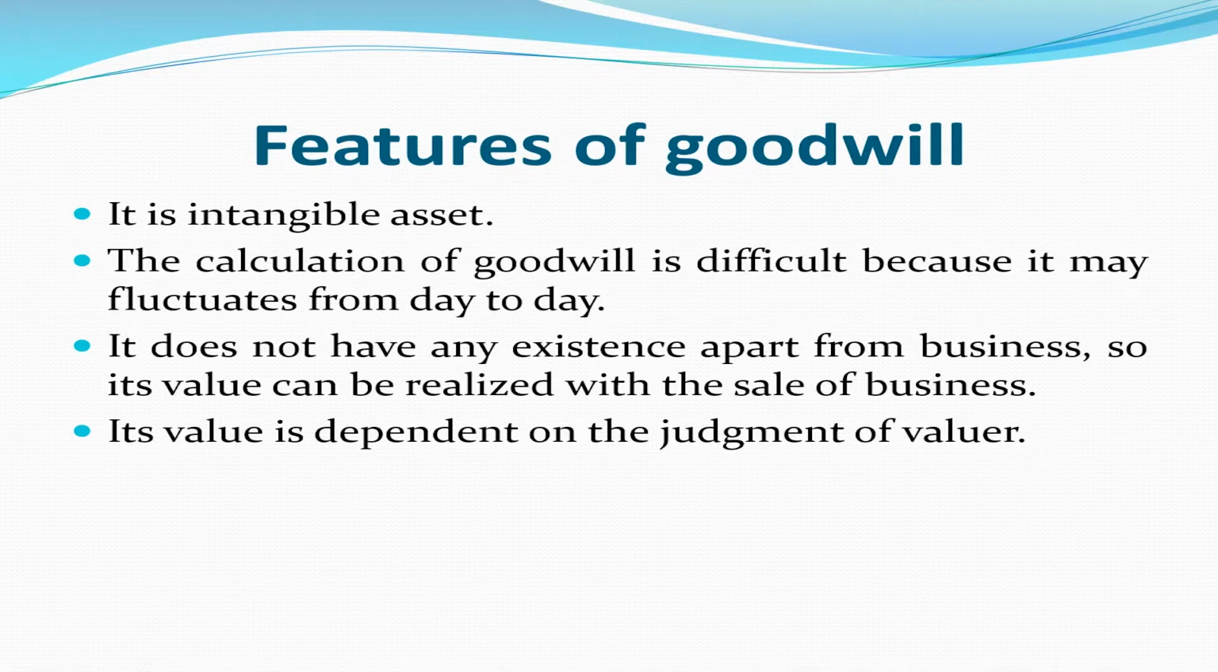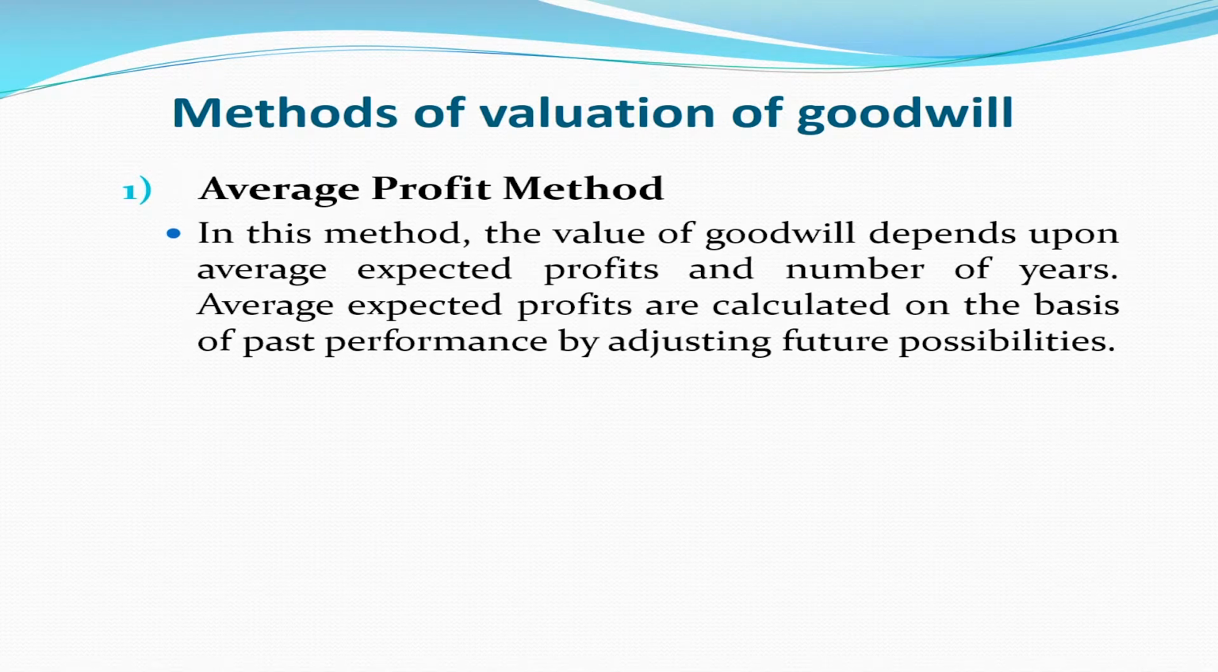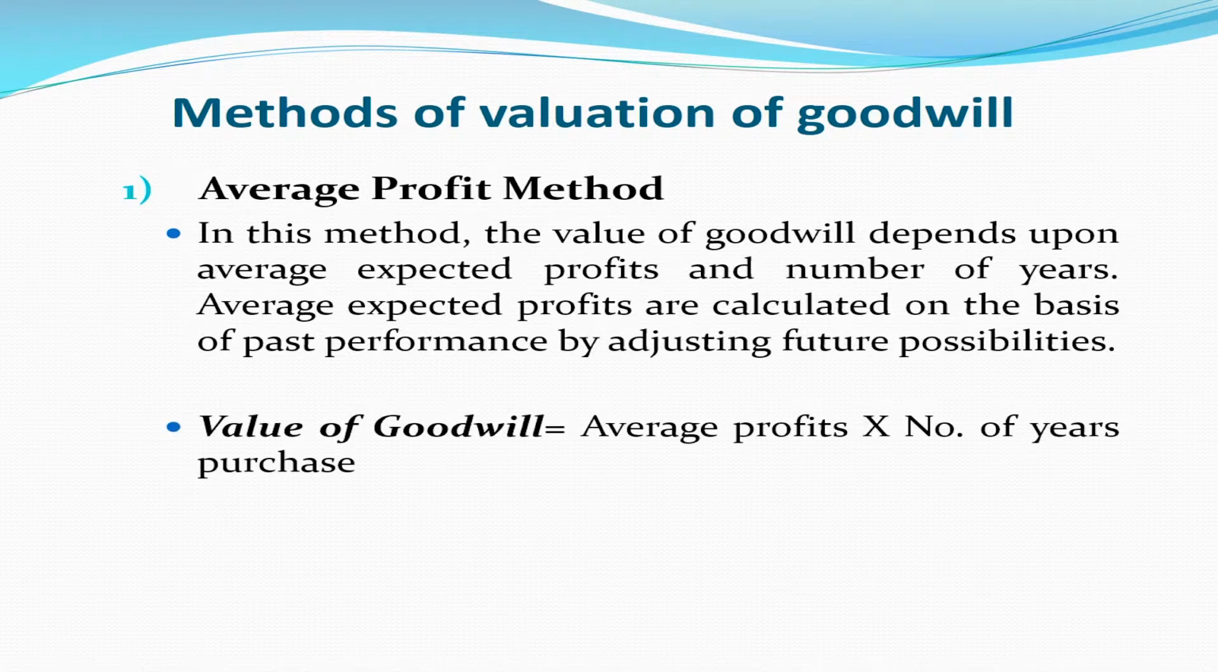Now, let's move on to the methods of valuation of goodwill. The first method is the average profit method. In this method, the value of goodwill depends upon average expected profits and number of years. Average expected profits are calculated on the basis of past performance by adjusting for future possibilities. So, the value of goodwill is equal to average profits multiplied by number of years purchase.